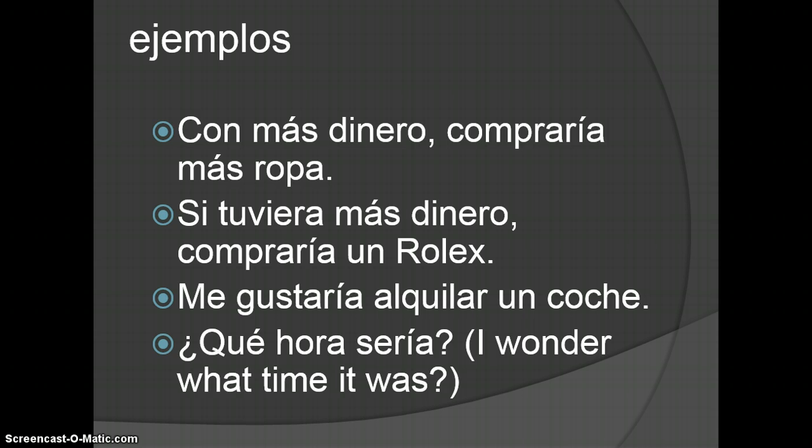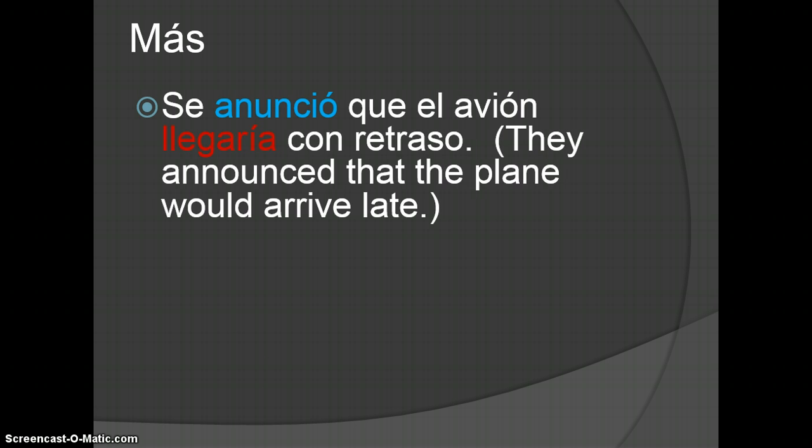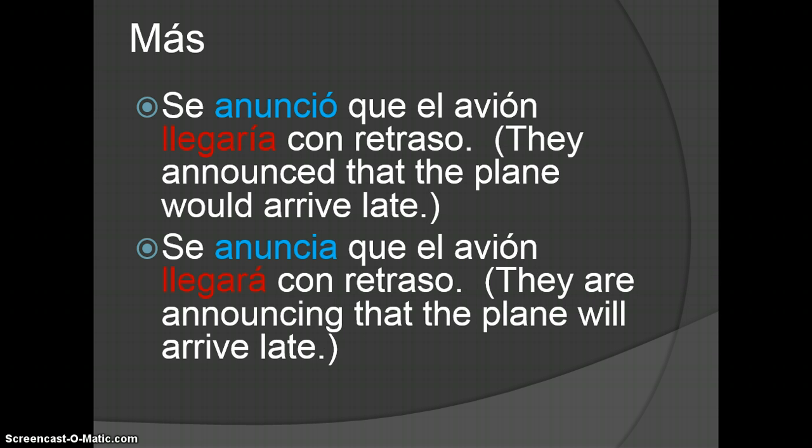Guessing about the past, I wonder what time it was. ¿Qué hora sería? Notice sería is in the conditional. Se anunció que el avión llegaría con retraso. So they announced that the plane would arrive late. And compare that to what we did with the future. You notice the verbs in blue. Anunció is the preterite, so we use the conditional, llegaría. Whereas in the second example, anuncia is in the present, so we use the future, llegará.